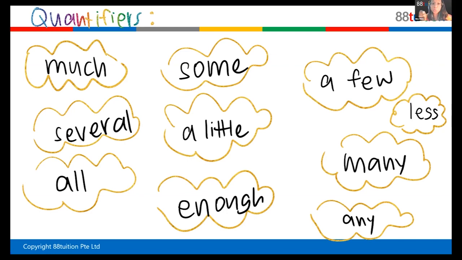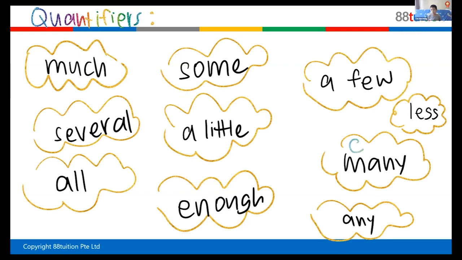Okay, so first tell me, which ones are countable? Which quantifiers are used with things you can count? Countable nouns. What is the first one? Many. Very good. Many is countable. I'm going to write a C. 2 more. Like many books, right? You cannot say many food, okay? So what's the other 2 that's countable?